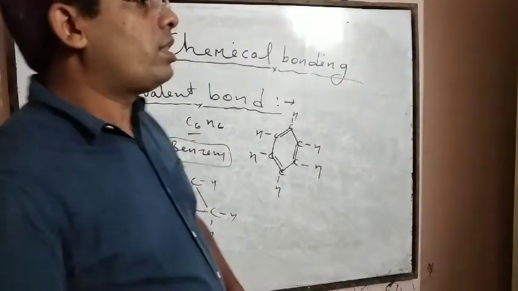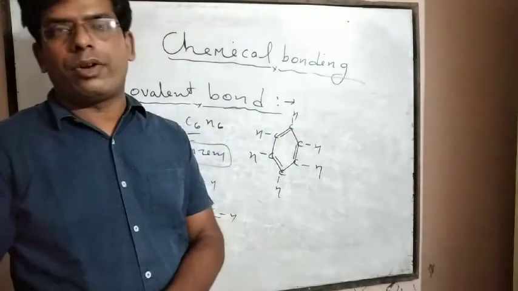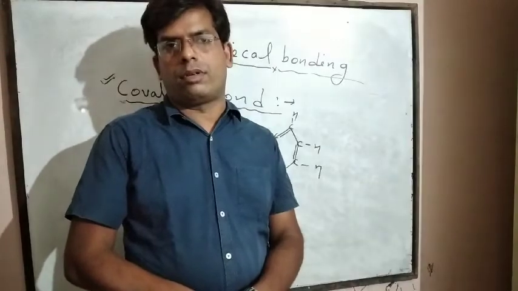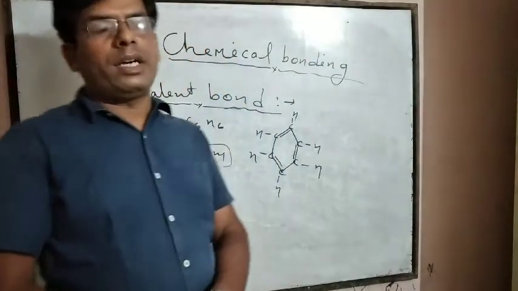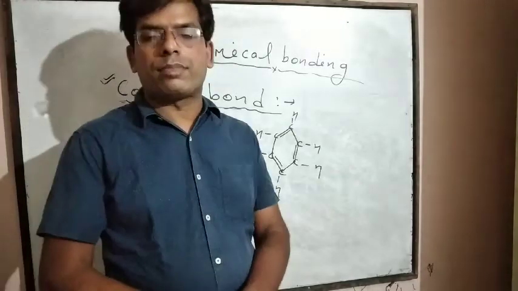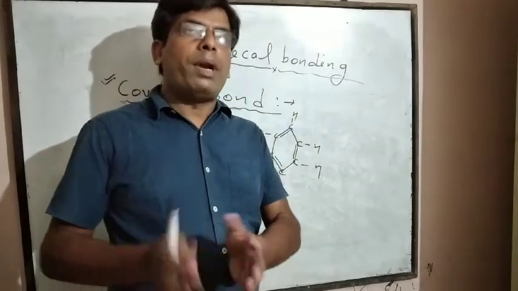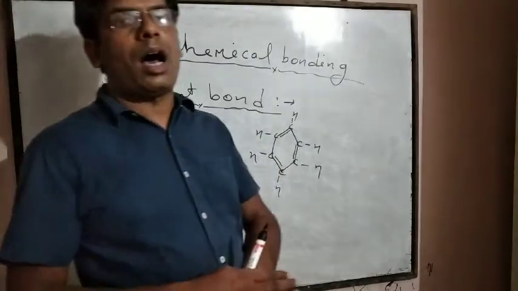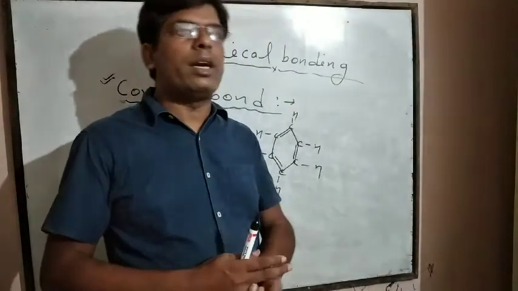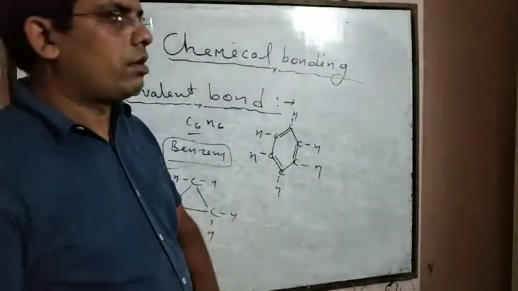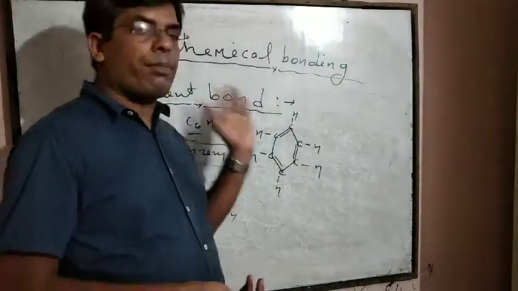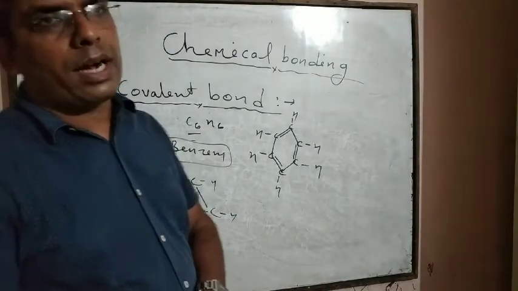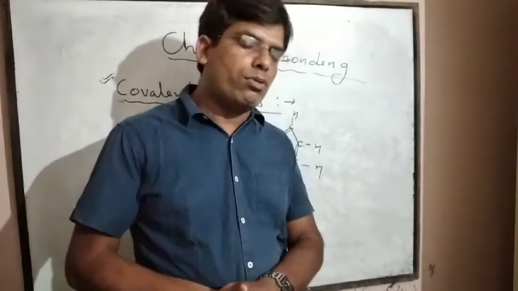Now we will discuss the most important thing: what conditions are required for the formation of a covalent bond. There are 2 important conditions. First, covalent bond formation between 2 atoms takes place when the atomic sizes of the 2 atoms are almost equal, meaning the difference of atomic size is almost 0.